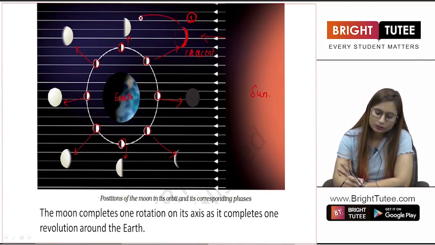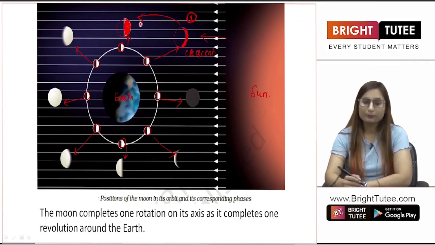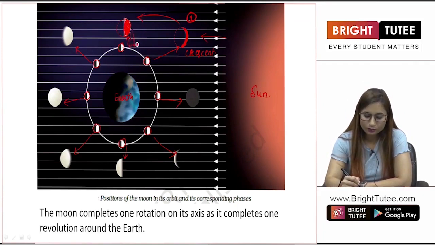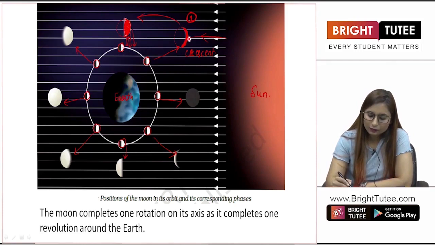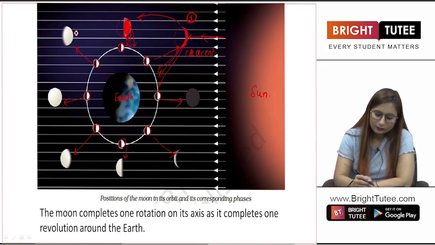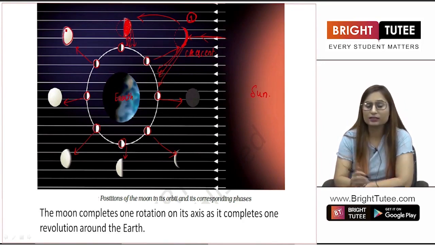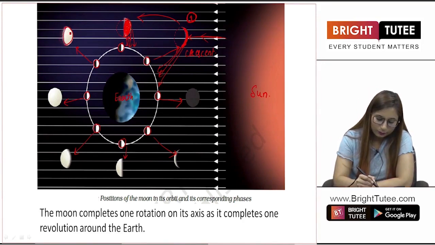Then, when the moon revolves further and comes to this position, this is the portion visible to us, because this is the portion where the light is falling, right? And this is the complete moon basically, but we are only able to look at the half moon because of the sun rays getting reflected towards us, right? When the rays are falling here, only this part will be able to reflect, right? When the rays are falling here, this whole part will be able to reflect. When the moon is present here, this is the part. Now you can see the size of the moon is increasing, right? This is the actual moon, while this is the part visible to us.